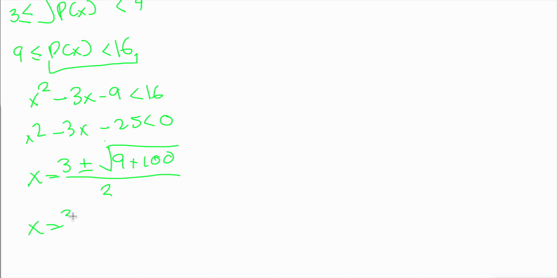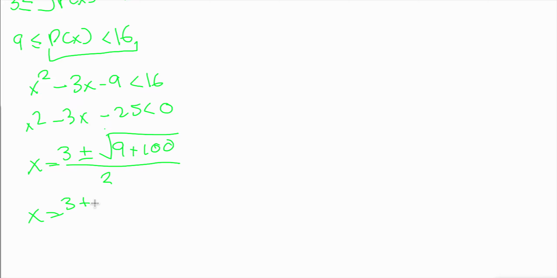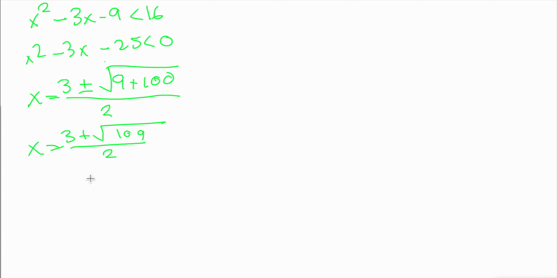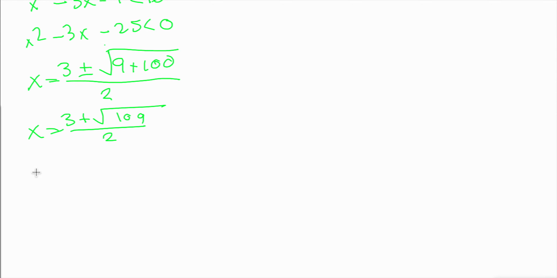So x equals 3 plus, we're only taking the positive because we only care about x that's greater than 6. So it's going to be 3 plus the square root of 109 divided by 2. And so now we have our second interval: 6 less than or equal to x less than 3 plus the square root of 109 divided by 2.